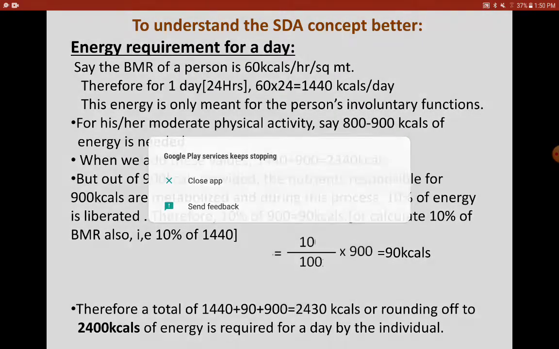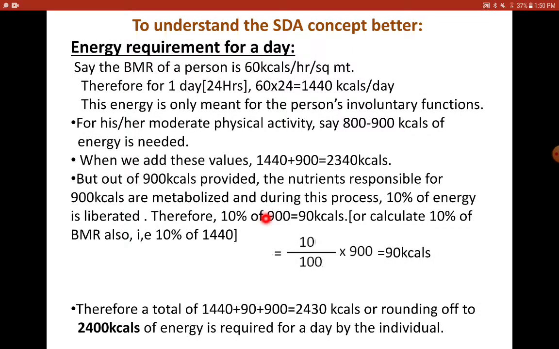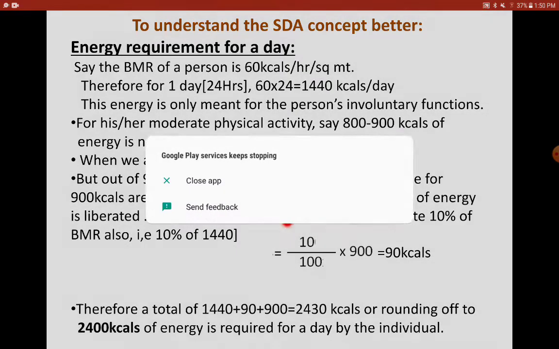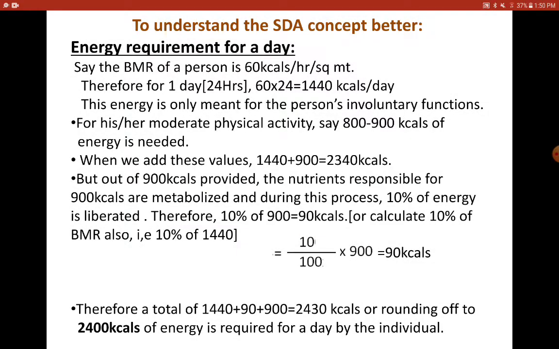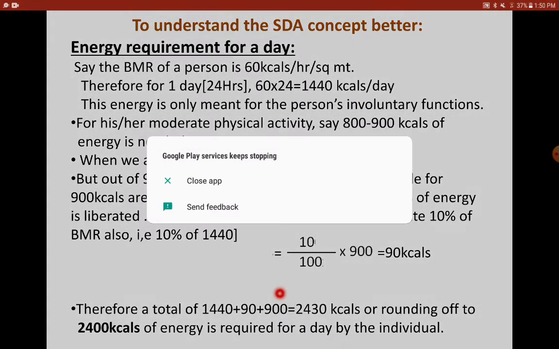So that 10% you can calculate from 900. Now 10% of 900 is 90. So you will have to add this 90 kilocals as a mark of loss in the form of SDA. So we take in 1440, which is mainly required for involuntary activities, 90 for SDA, and 900 for your moderate physical activity.